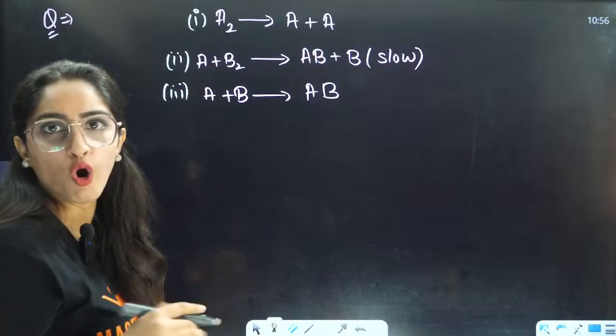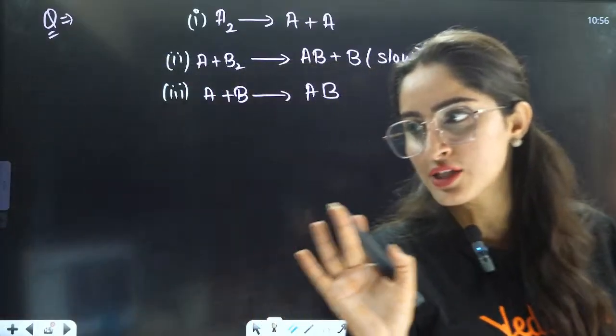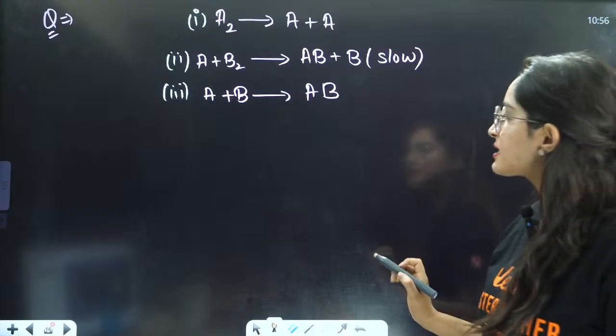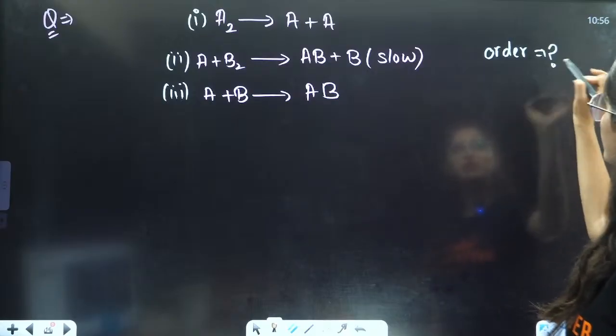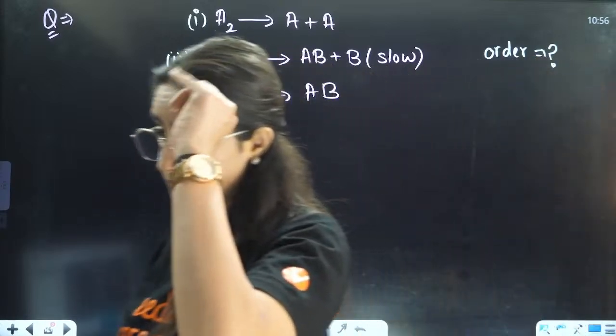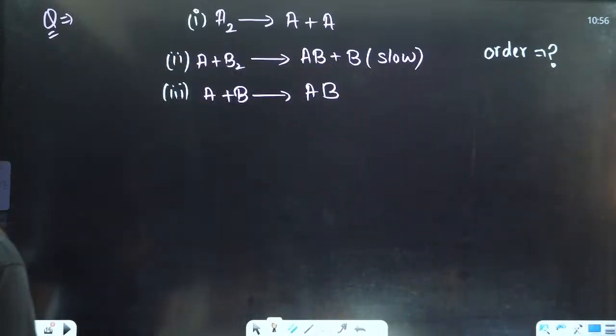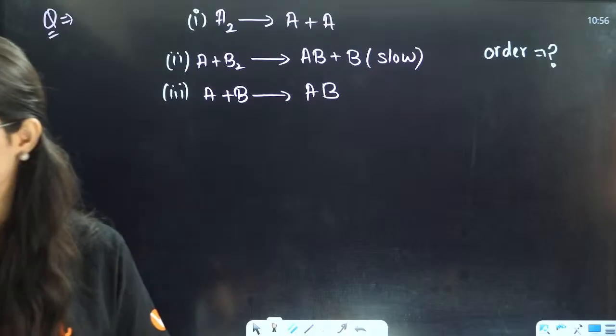They are asking you the order of the reaction in the question. They will ask you the order of the reaction, so you have to tell me the order of the reaction. For that, tell me which is the slowest step here? Yes, student, which is the slowest step here? Everybody in the chat box, which is the slowest step?